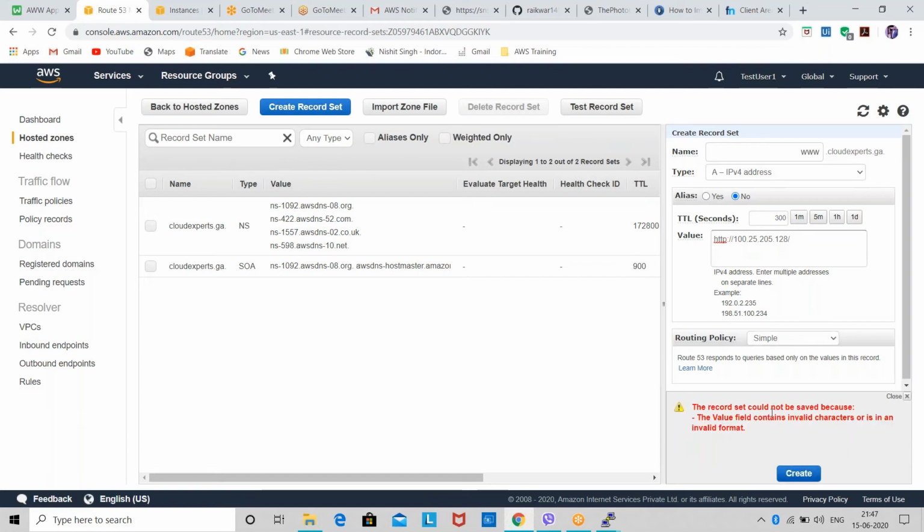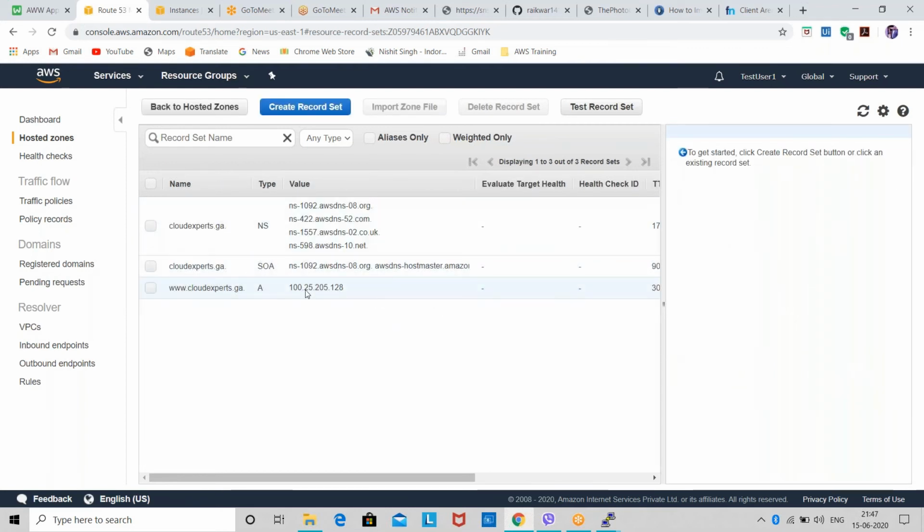The record set could not be saved because the value is not valid. So we have to enter a proper IP address. I had copied it from the website earlier. So we have entered an IP address here, and then we can create it. Now we have created a record set for our domain name with this IP address.